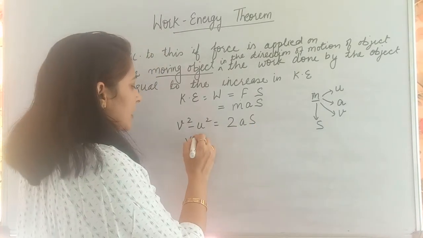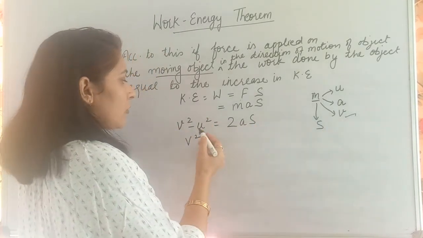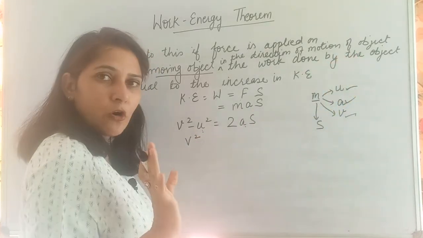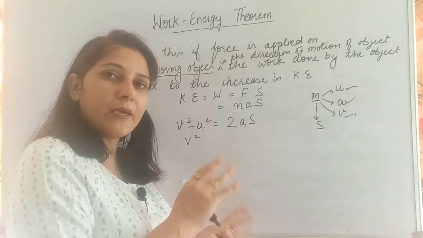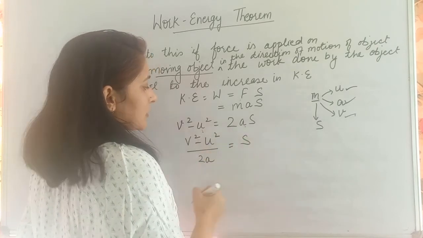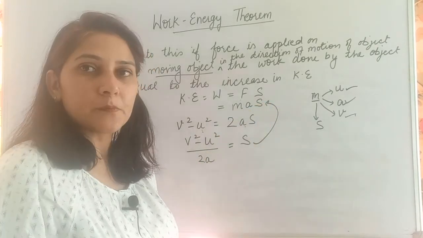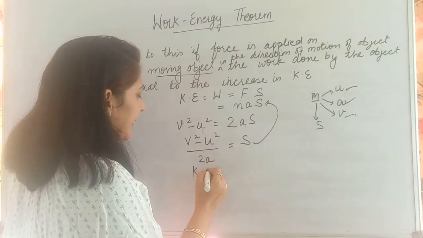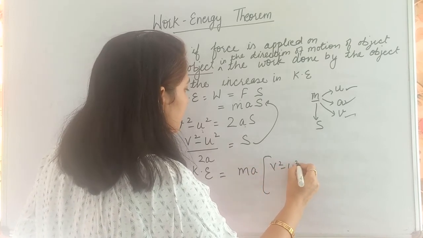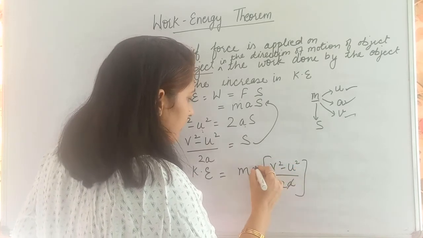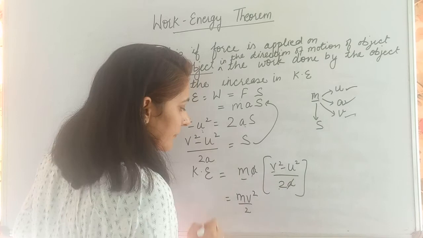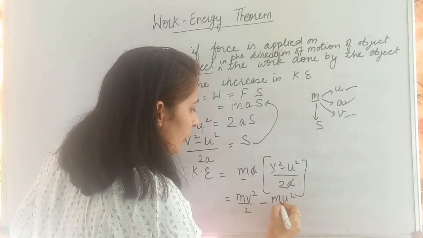V square is the final velocity, that is correct, we need not change it. U square is the initial velocity, correct. a is the acceleration, that is also correct. So we need not change any values over here. v square minus u square upon 2a is equal to s. Now substitute this value of s over here. What can you get? Kinetic energy is equal to m into a into (v square minus u square) upon 2a. This a will be cancelled, so it will be m v square upon 2 minus m u square upon 2.